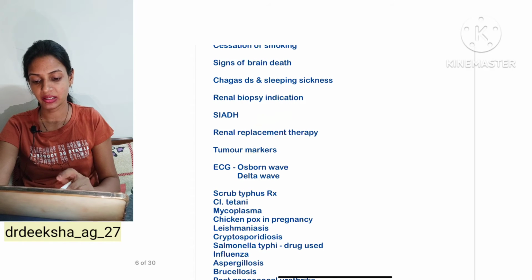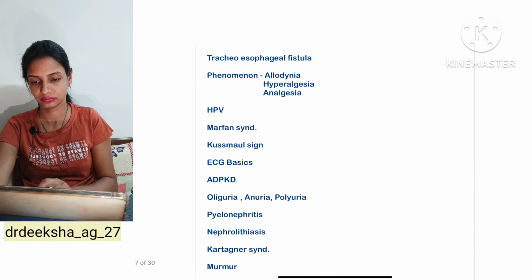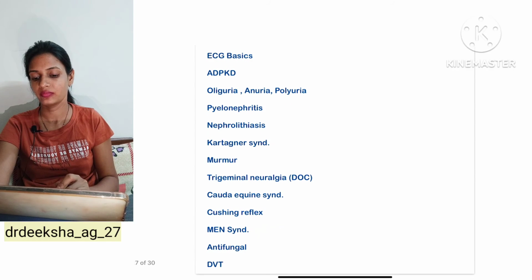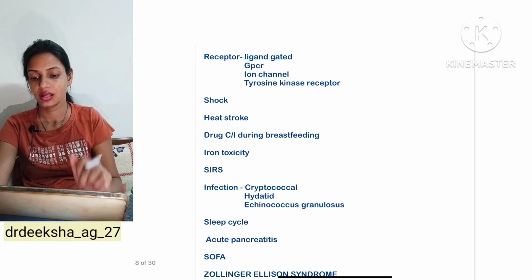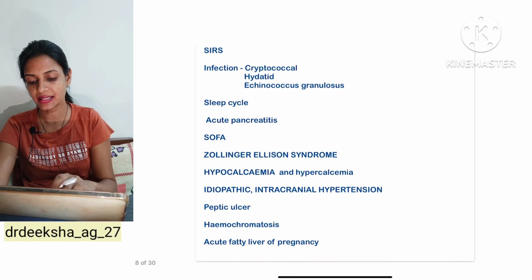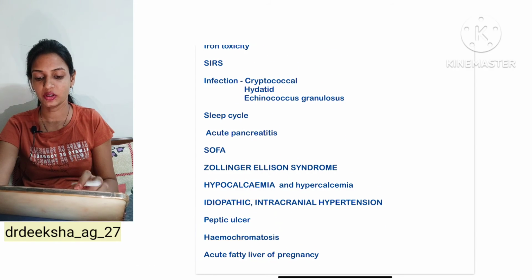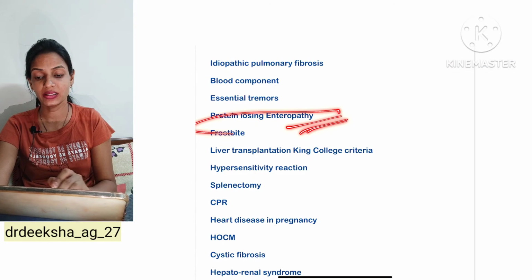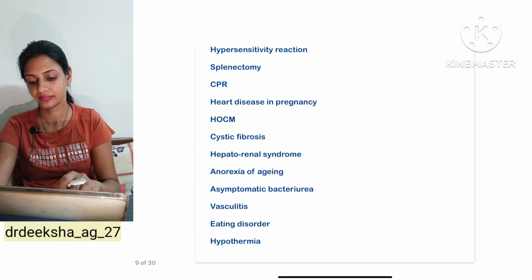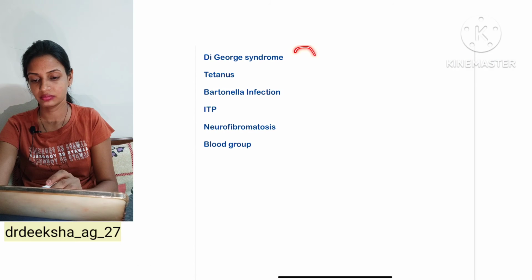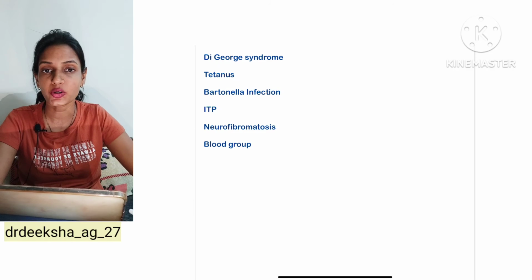SIADH, tumor markers are really important. Then about the ECG basics. ECG basics are very important. Mann syndrome. Then we have shock and the sleep cycle. These are the trending topics these days. And peptic ulcer and acute fatty liver of pregnancy. Then we have protein losing enteropathy. This is a very trending topic. And eating disorder. And the last is this. So we are done with the important topics of paper 1.